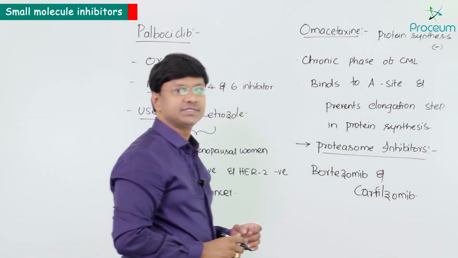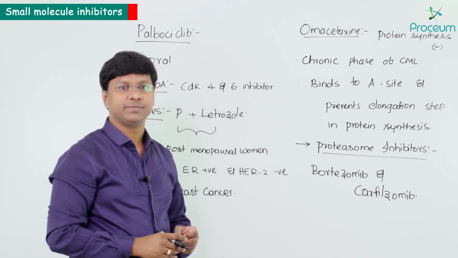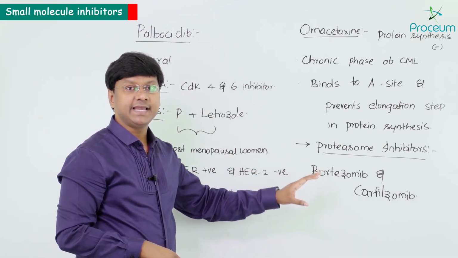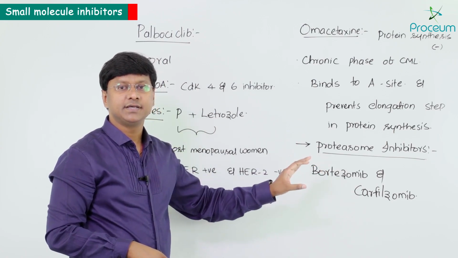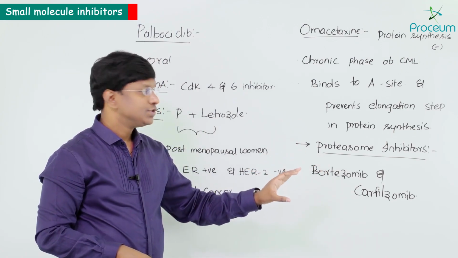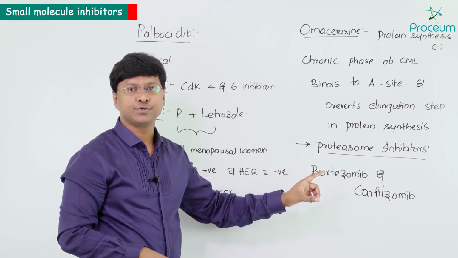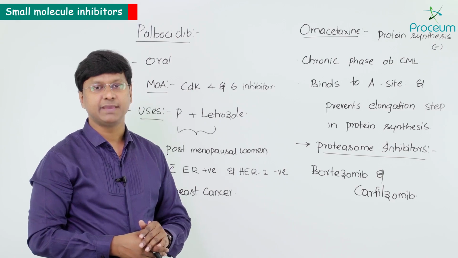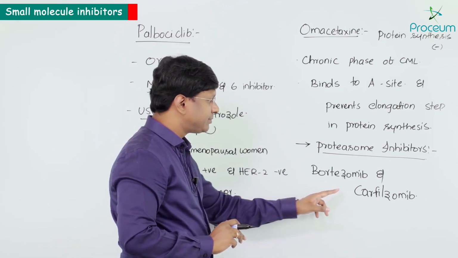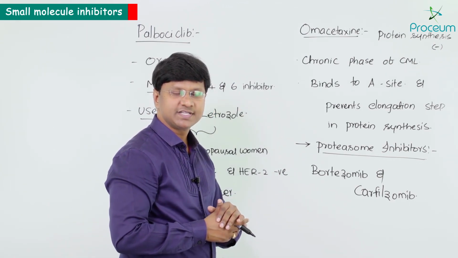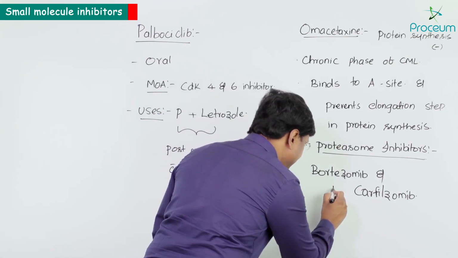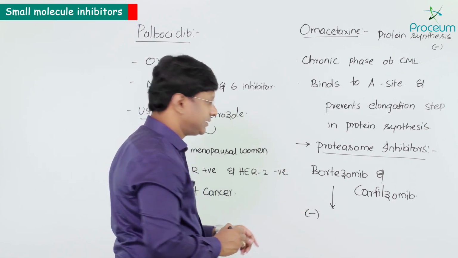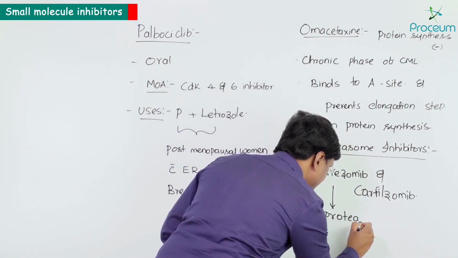So if you take these drugs, that is bortezomib as well as carfilzomib, let me tell you the mechanism of action of these drugs. Remember, they act by inhibiting the proteasome. Once it inhibits the proteasome, it results in the downregulation of NF-κB. So what is the mechanism of action? They act by inhibiting the proteasome.